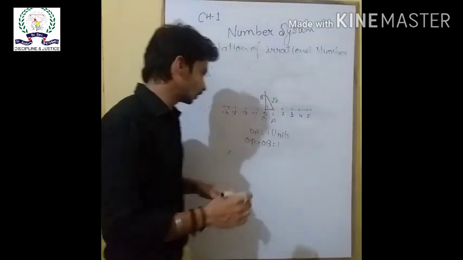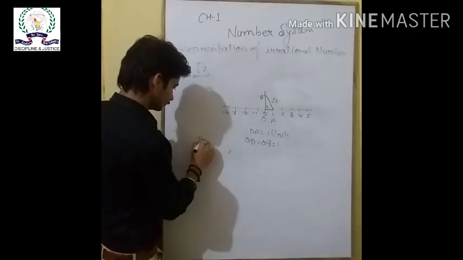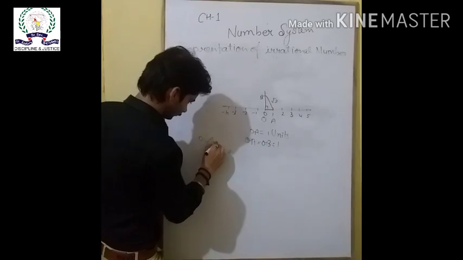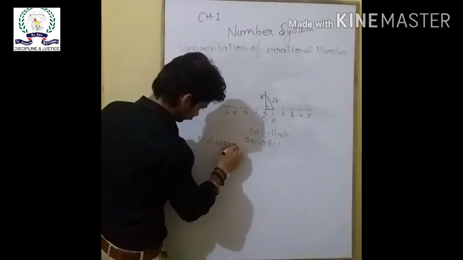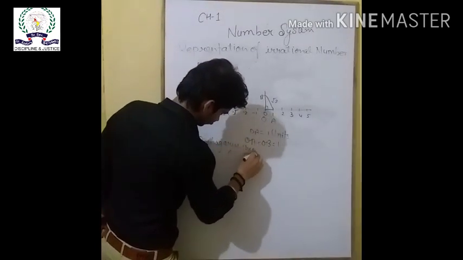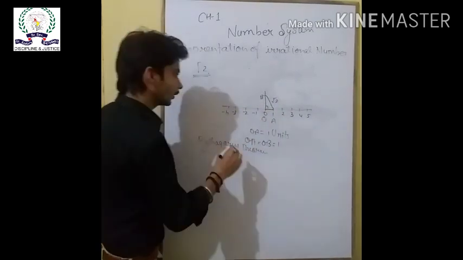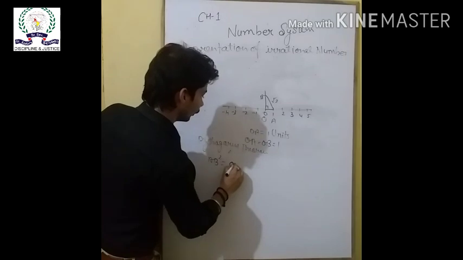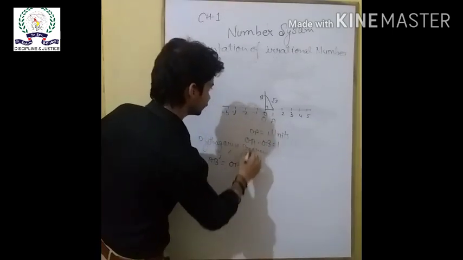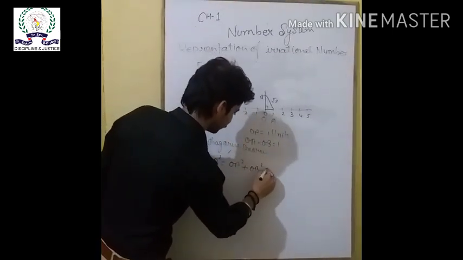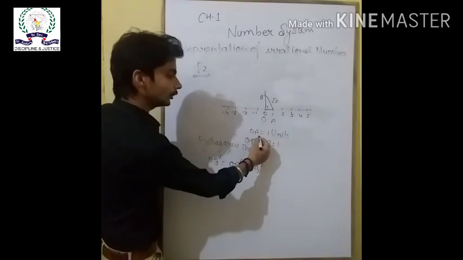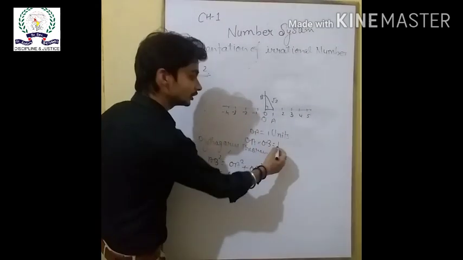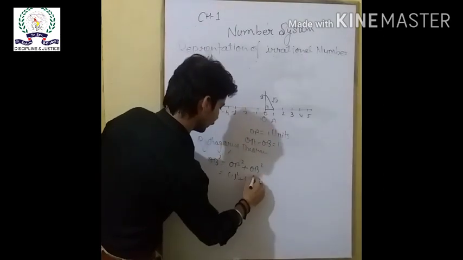According to the Pythagoras theorem, AB square is equal to OA square plus OB square, and here OA is 1 unit, 1 square, plus OB square, which is also 1 unit, 1 square.